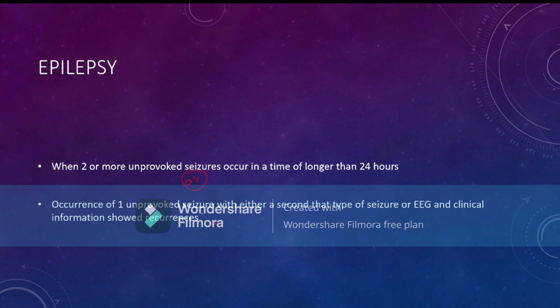In simple language, if a patient has two or more seizures which occur 24 hours apart, then we call the child as suffering from epilepsy. That means if a patient has convulsion on day 1 and again on day 5, then the child is suffering from epilepsy.